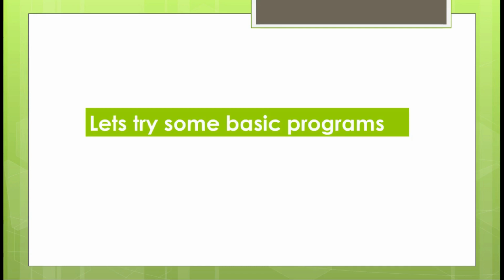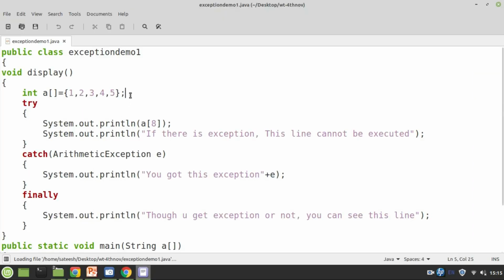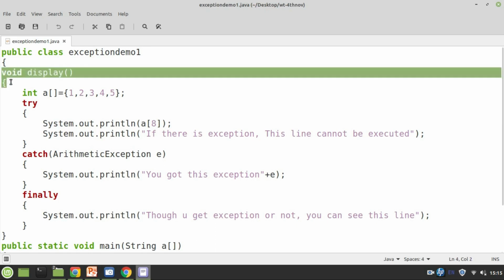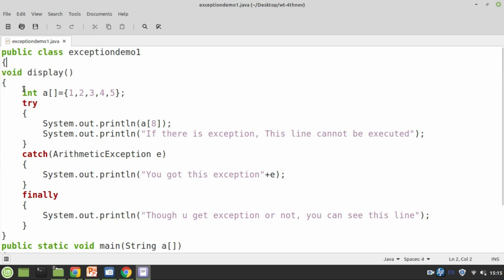The theoretical part is done. Now we are going to see at least two programs on exception handling, where I'll be using the try block and catch blocks. Look here, it's a simple program. The class name is ExceptionDemo1. It's the very first program that we are going to see with respect to Java's exception handling.